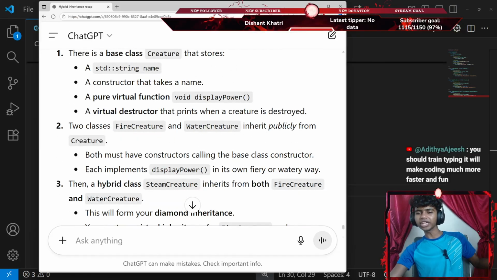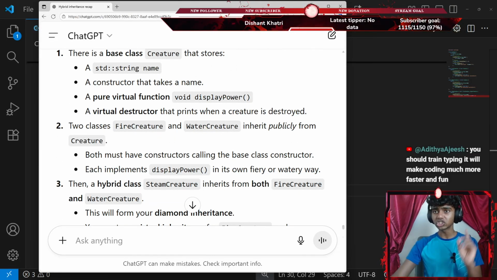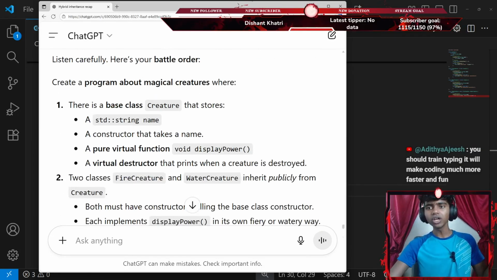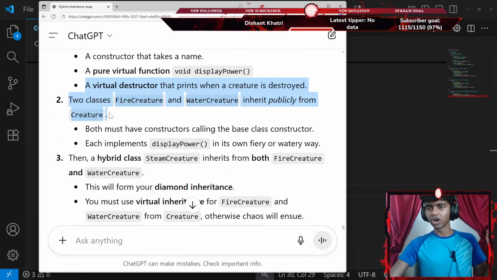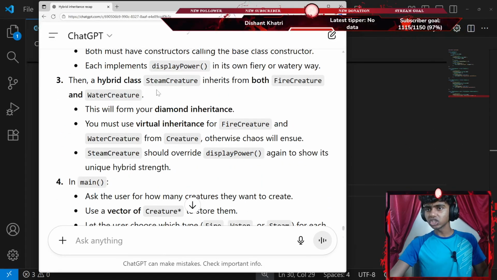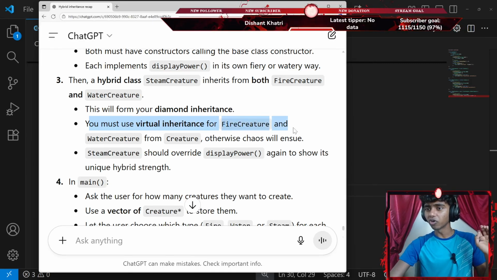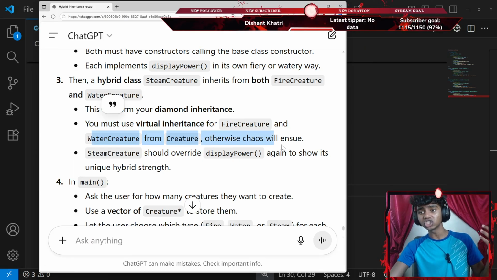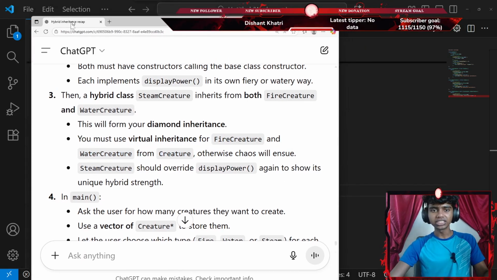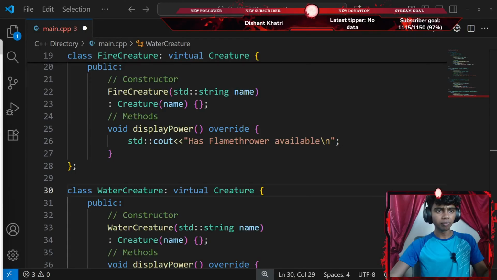So basically, this was my instructions. I do instruction-based questions. That's it. I didn't show this before I actually code. So basically, I'm currently in this part where I gotta create right here. After creating stream creature, you must use virtual inheritance for fire creature and water creature from the creature class. Otherwise, chaos will ensue. I'm actually using that, guys.